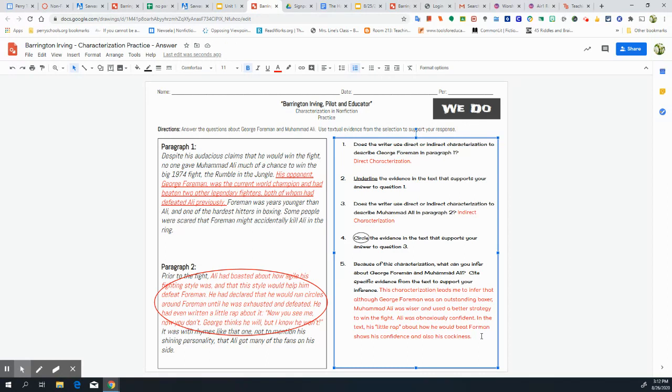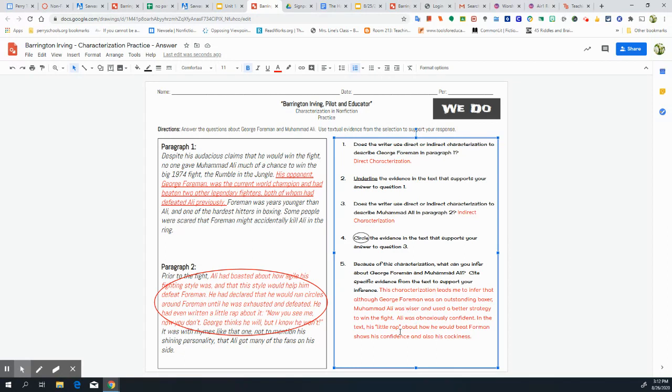That's the inference I can make. I inferred that although George Foreman was that outstanding boxer, Muhammad Ali was wiser and used a better strategy to win the fight. I also inferred that Ali was obnoxiously confident. And in the text, his little rap about how he would beat Foreman shows that he is very confident and he's also a little cocky.